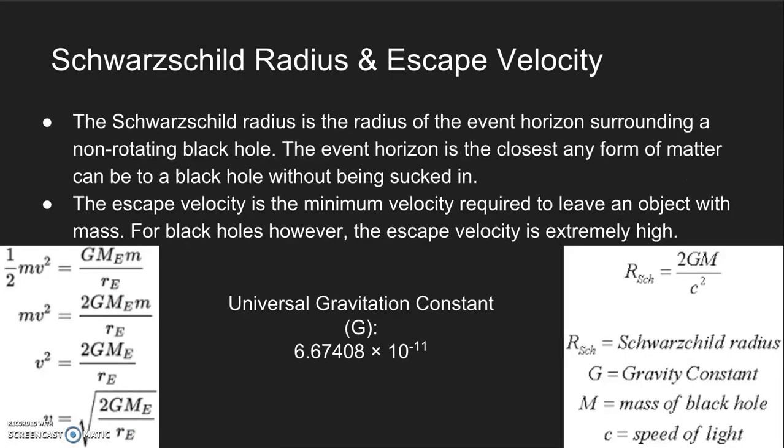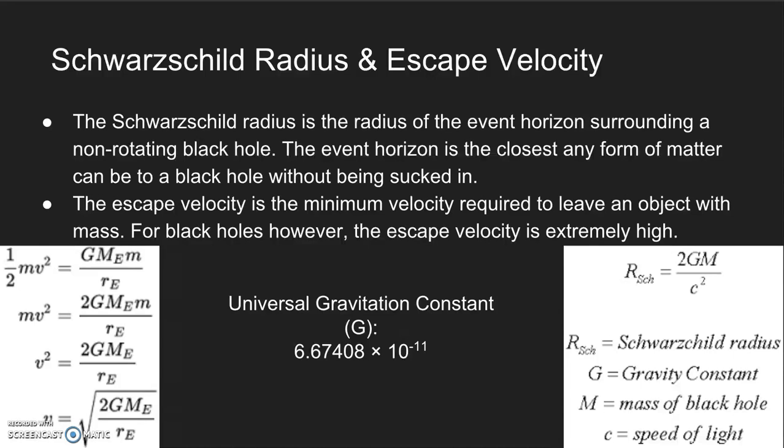On this last slide, we will focus on some key calculations that can be made with black holes, using your knowledge from the gravitational unit. The first concept is the Schwarzschild radius, which is the radius from the event horizon to the center of a non-rotating black hole. The event horizon is the closest any form of matter can be to a black hole without being consumed by its gravity. The Schwarzschild radius is equal to 2 times the gravitational constant times the mass of that black hole over the speed of light squared.